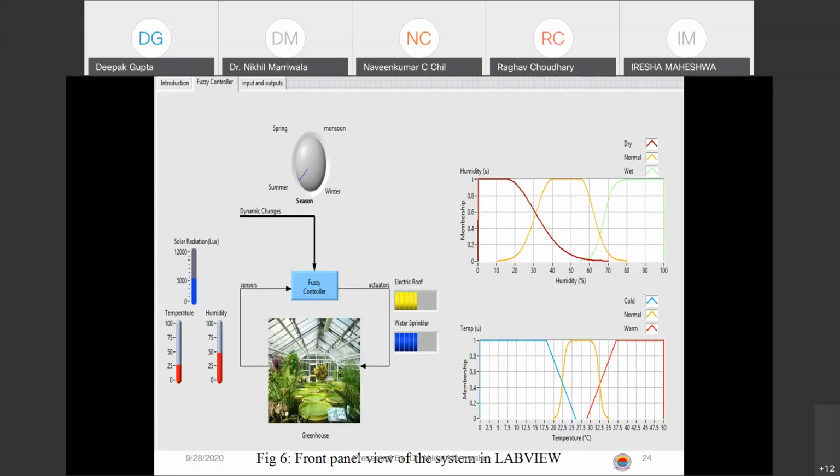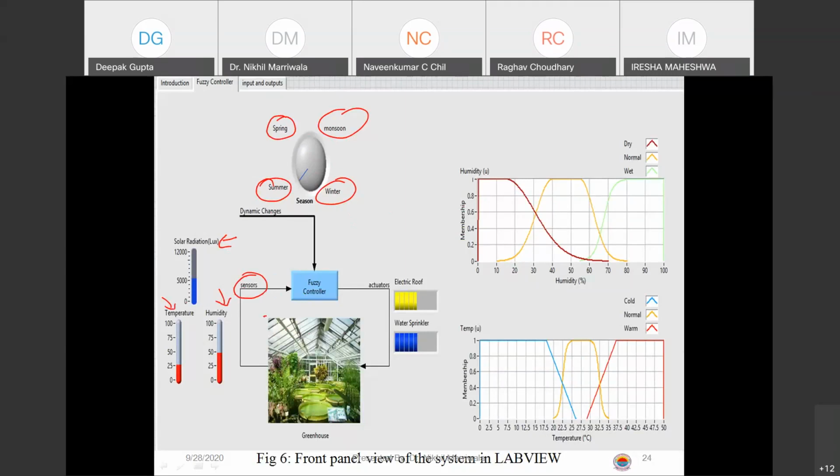This is the front view. This is the front panel structure. If you see, what we have done is we have used different types of seasons over here: summer, spring, monsoon, and winter. These are the 4 seasons. Normally we get it. These are the inputs: the solar radiation in lux, temperature in degrees centigrade, humidity in a particular value, being monitored by different sensors.